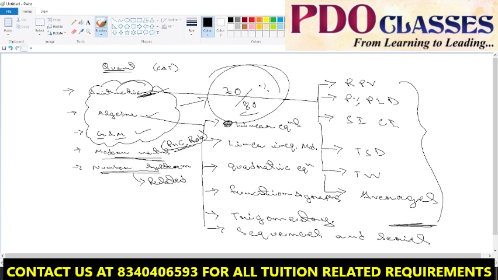For some non-CAT exams, number system has some weightage, but arithmetic and algebra are more important in almost all the aptitude exams, right? At least for management level. So this is the rough structure of quant. You can note this. I noted it down, sir. Very good.